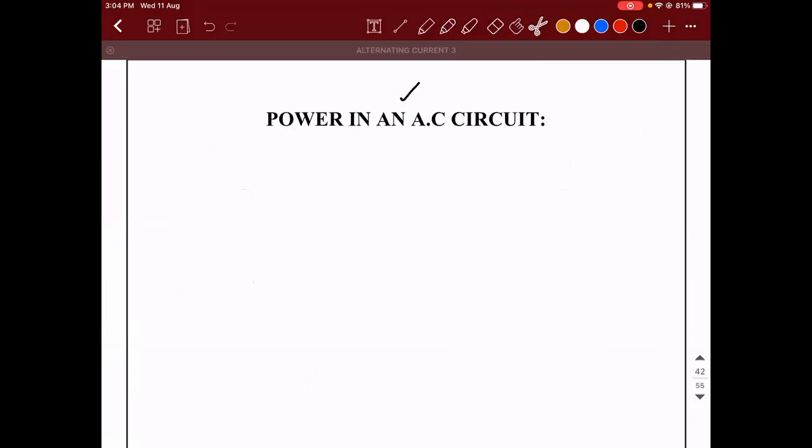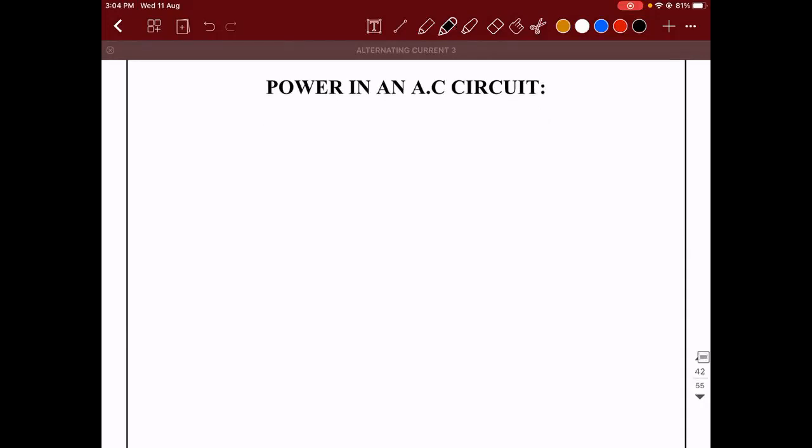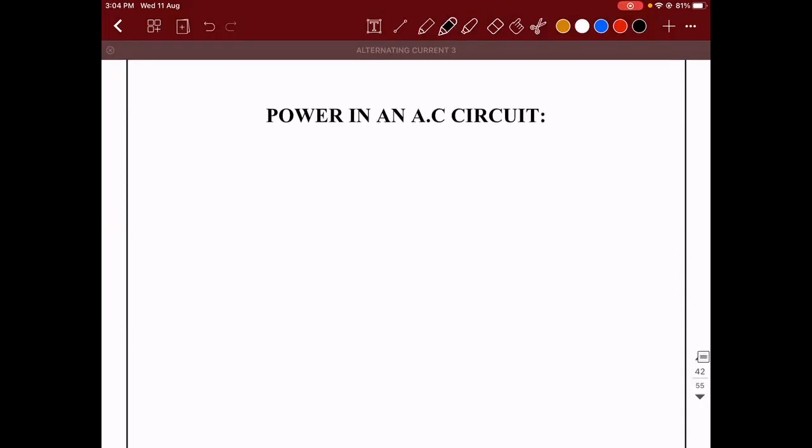So now we'll discuss the next topic in this chapter. As I told you, there are only 3 subtopics that are pending, out of which one is called the power in an AC circuit. Here, when we say power in an AC circuit, we are talking about the average power in a complete cycle. That is what we call the power in an AC circuit.